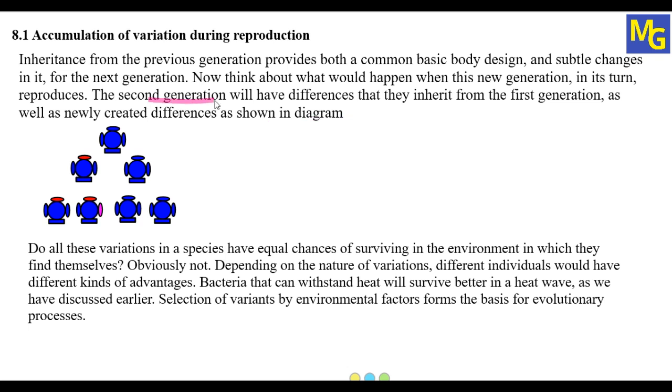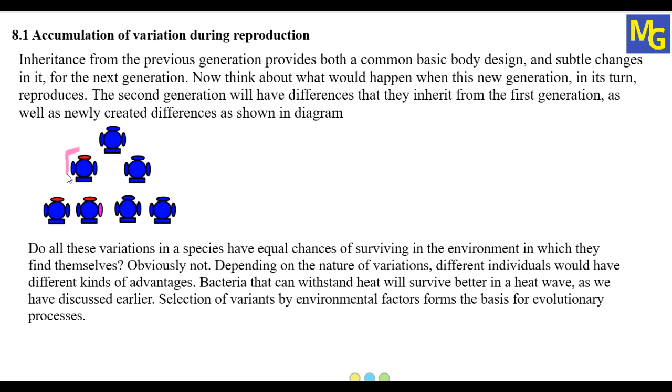Once you get a second generation, this generation will have the variations which have been inherited from the first generation, and with that there will also be newly created differences. This can be seen with the help of this diagram. This is the first generation and this is the second generation. If you focus on this diagram, here you can see this red color. What is this red color? It is the variation which has occurred in this second generation.